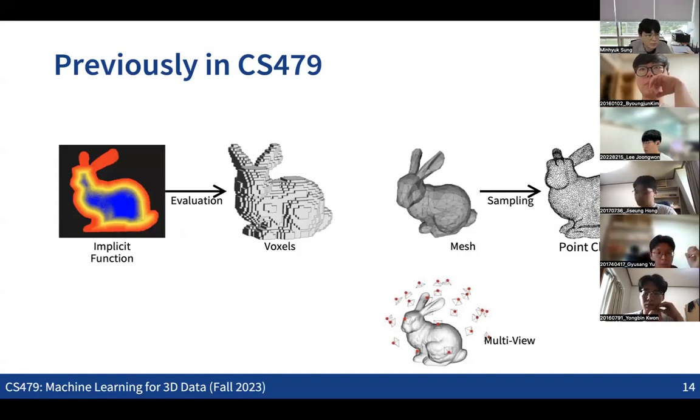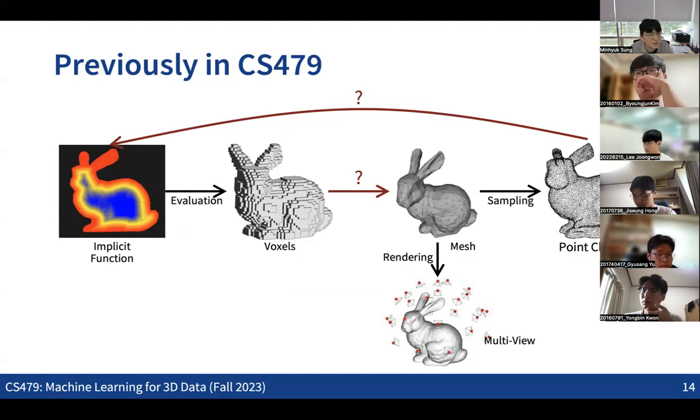Generating the multi-view images from the mesh would also be quite straightforward, in that we can use some rendering function in graphics to get the multi-view images from the mesh. Then what we can see is that the only broken bridges across these different representations might be these two things. Basically, if we can convert the voxel representation into a mesh, and also convert the point cloud representation back to the implicit function, then we can convert from one to the other for any pair of representations. These conversions are the things that we are going to discuss in today's lecture.